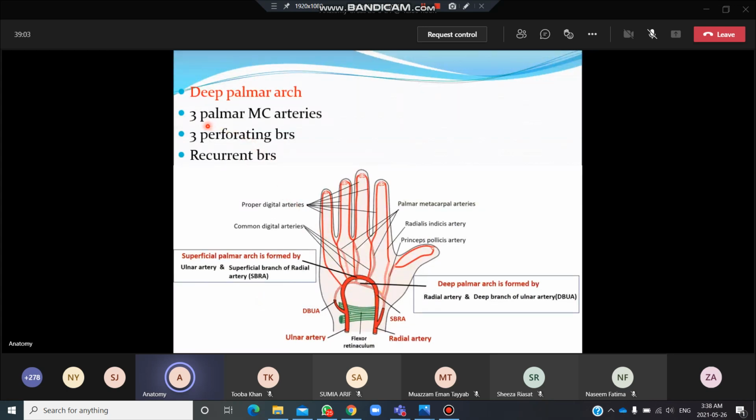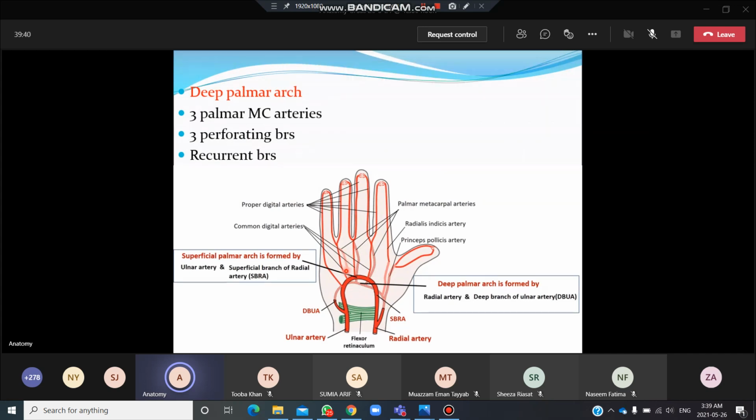First, we are going to discuss the 3 palmar metacarpal arteries. Now these 3 palmar metacarpal arteries, from where are they arising? They are actually arising from the convexity of the deep palmar arch. This area is called the convexity, and over here this is called the concavity of the deep palmar arch. So the 3 palmar metacarpal arteries arise from the convexity of the deep palmar arch, running distally upon the interosseous muscle over here. They are 3 in number, 1, 2 or 3. They run upon the interosseous muscle in the 2nd, 3rd and the 4th interosseous spaces.